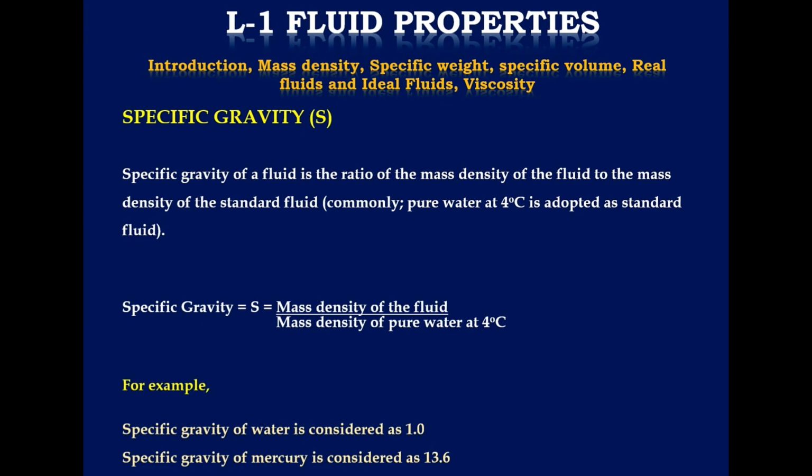Then specific gravity. Specific gravity of the fluid is the ratio of the mass density of the fluid to the mass density of a standard fluid, where pure water at 4 degrees Celsius is adopted as the standard fluid. Specific gravity is the ratio of the mass density of the fluid upon the mass density of pure water, or of any standard fluid. In case of liquids, the standard fluid is water, and in case of gases, the standard fluid is air. The specific gravity of water is considered as 1, and the specific gravity of mercury is 13.6. These two figures we will use very frequently in forthcoming topics.